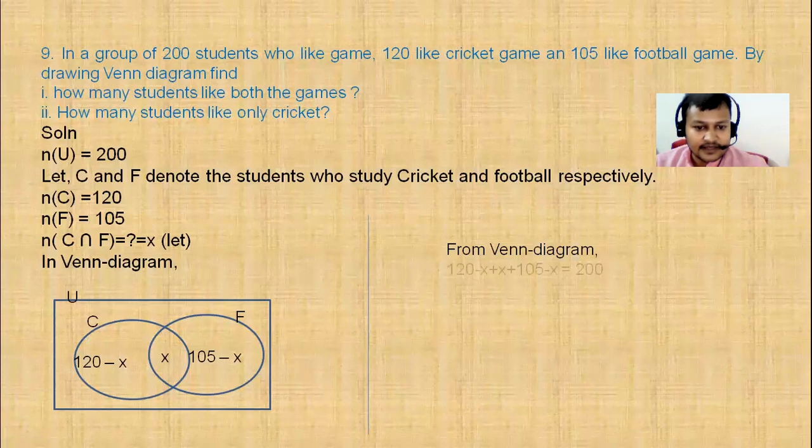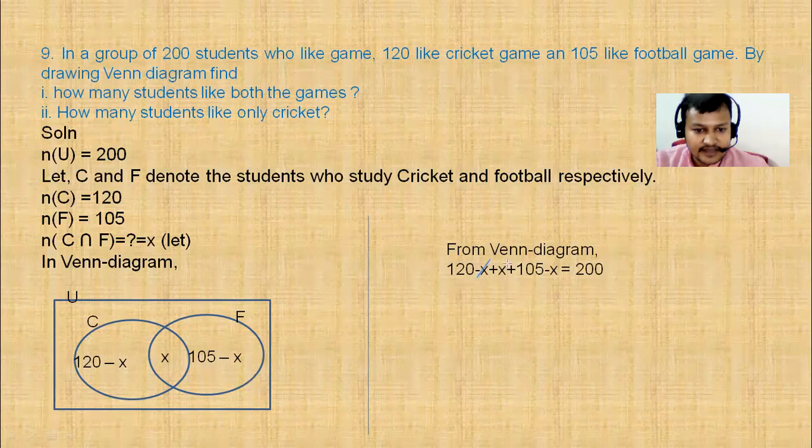From the Venn diagram, we can write 120 minus X plus 105 minus X plus X is equal to 200. These two X as well as X, these are cancelled. The remaining value now is 120 plus 105. What is the value of 120 plus 105? It is 225 minus X is equal to 200.